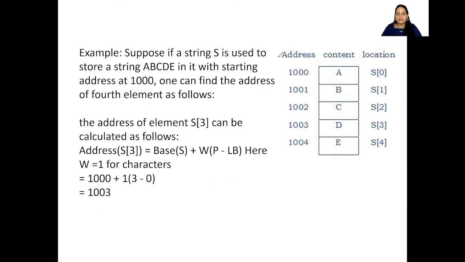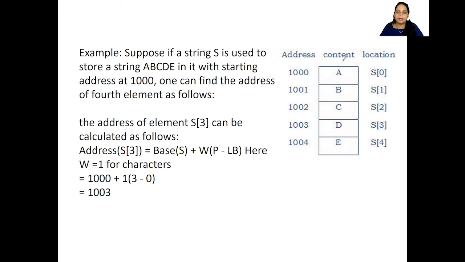Okay. Now see this example. With this, it is going to be clear. I have an array here. The array's name is S. Okay, so I have 1, 2, 3, 4, 5 elements. And of course, you know this: S of 0 is the first element, S of 1 is the second element, S of 2 is the third element, S of 3 is the fourth element, S of 4 is the fifth element, isn't it? Now see the addresses here. They are 1000, 1001, 1002, 1003, 1004. So what is the number of words? What is the value of W going to be here?